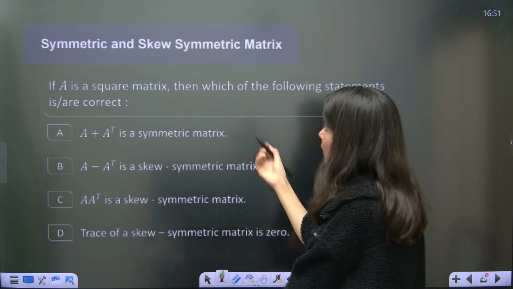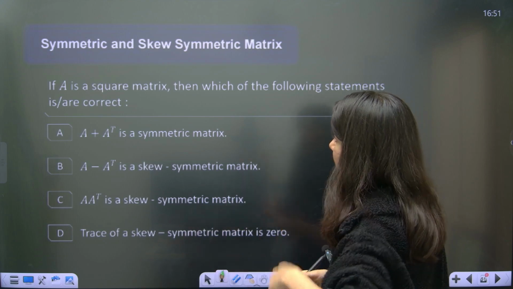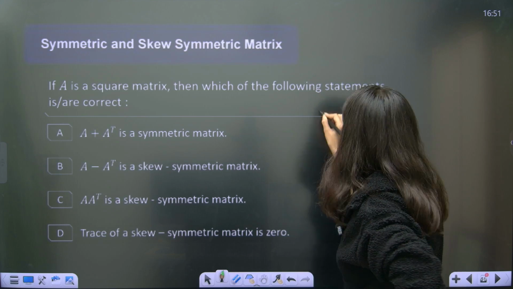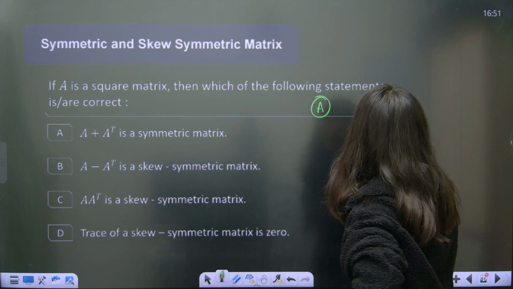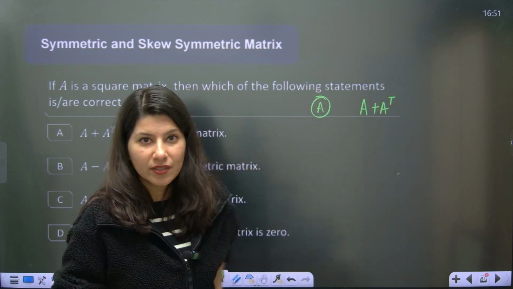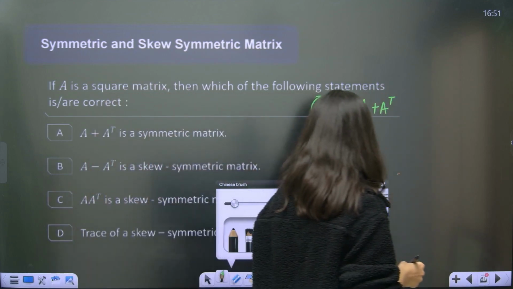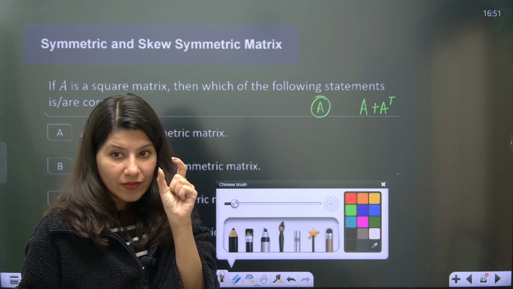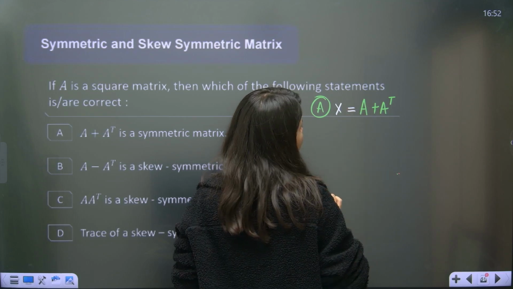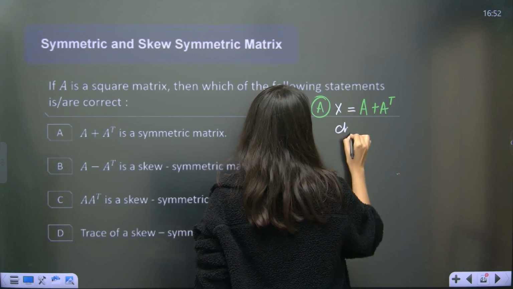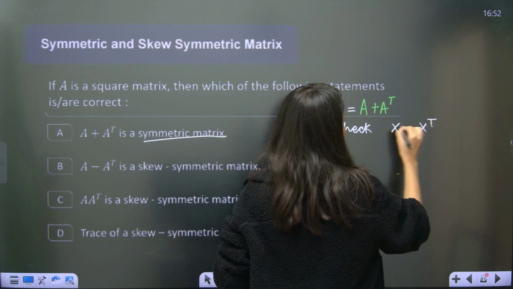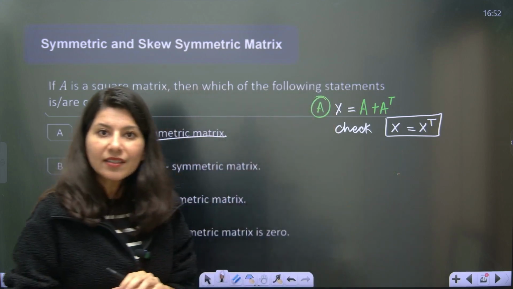So first, A is a square matrix. Which of the following is correct? See, first option A, they are saying we need to check whether A plus A transpose is a symmetric matrix or not. So whichever matrix is under scrutiny, we take it as another matrix, let's say X. X equals A plus A transpose. We need to check whether X is symmetric. If X is a symmetric matrix, then this should be correct. We need to check for this.